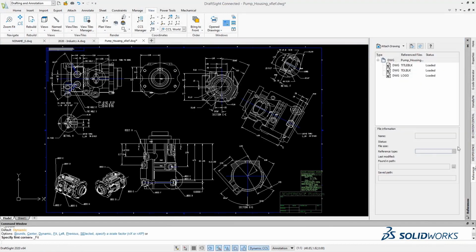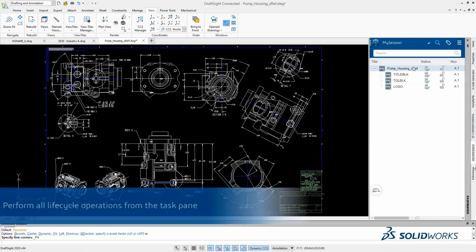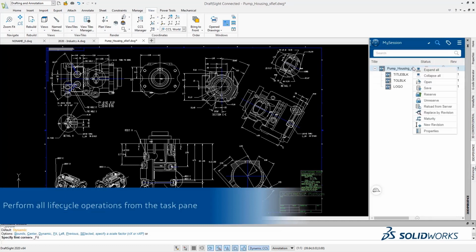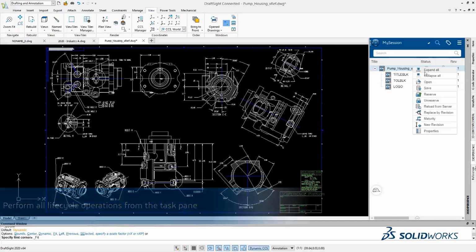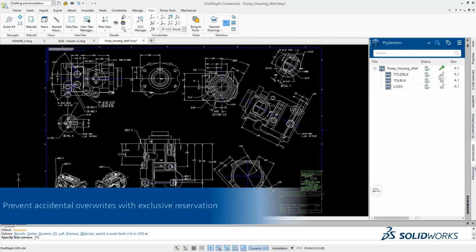And then here we can see the references of the drawings, such as title block and tolerances block, are maintained with the connected version of DraftSight to the 3D Experience platform. Here on the task pane integrated into the DraftSight directly, with a very familiar interface, you have all the lifecycle commands such as reserve and unreserve, replace by revision, and save a new revision, and so on.